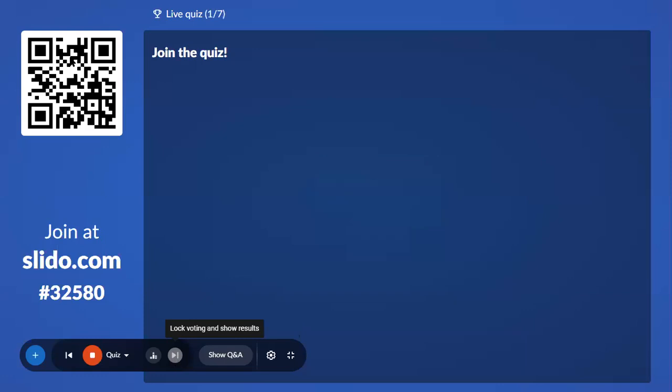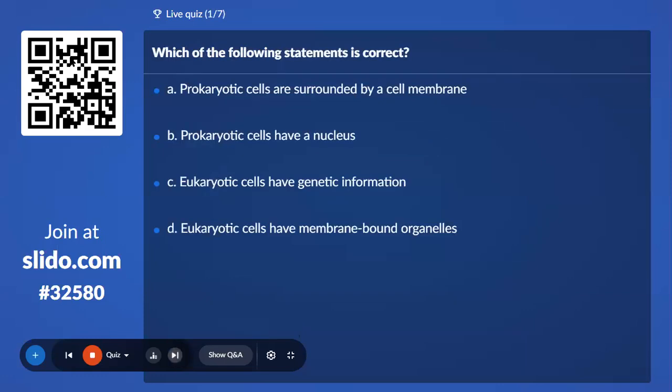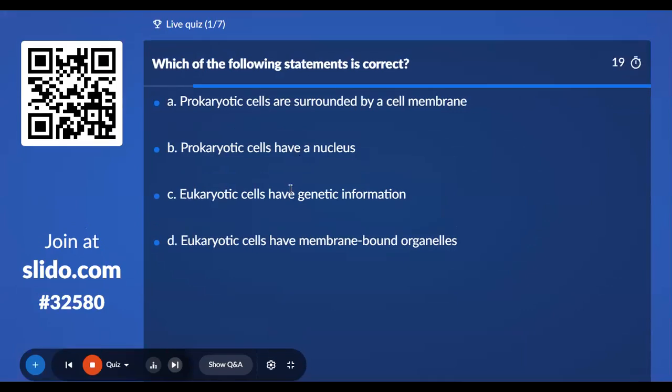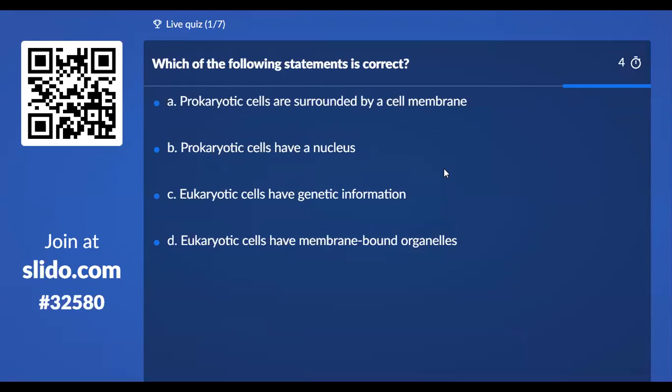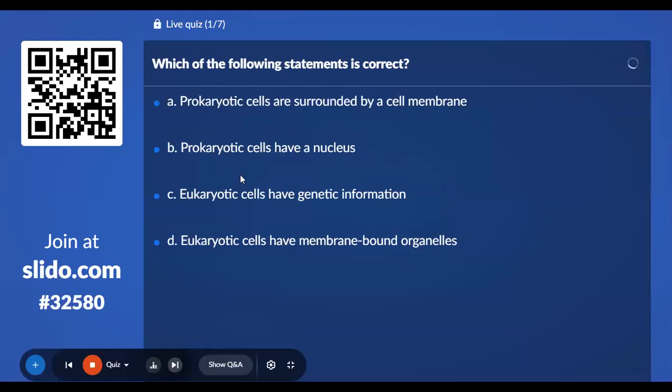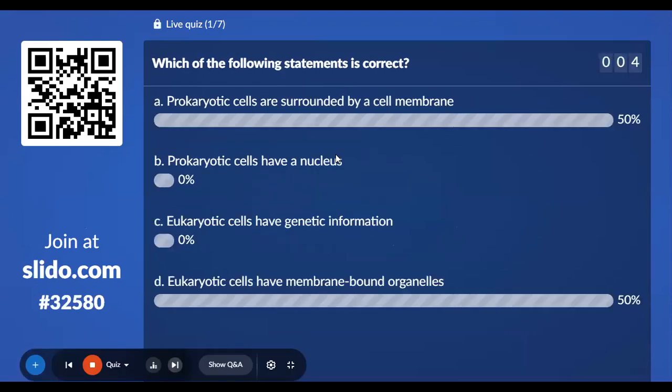Starting the quiz, we don't have time to waste. Which of the following statements is correct? Prokaryotic cells are surrounded by cell membrane. Prokaryotic cells have a nucleus. Eukaryotic cells have genetic information. Eukaryotic cells have membrane-bound organelles. Exactly. Let's check it.